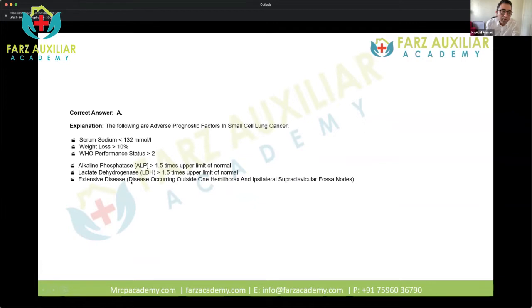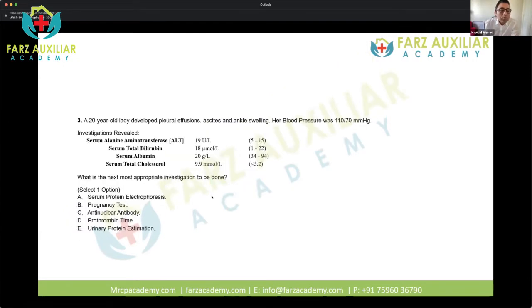Again, in the exam, they might remove alkaline phosphatase and put serum sodium. So it is important for you to remember what the adverse prognostic signs are, and this question might come in the exam, so it is useful to know these answers. So the next question is about a 20-year-old with pleural effusion, ascites and ankle swelling.